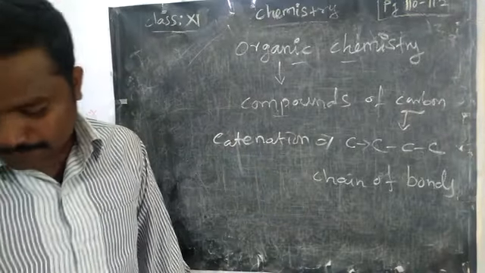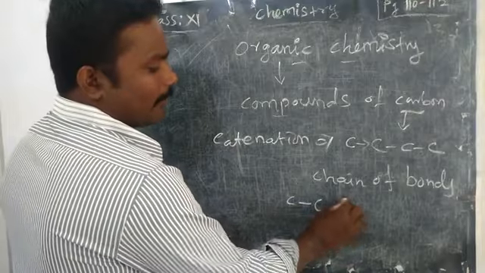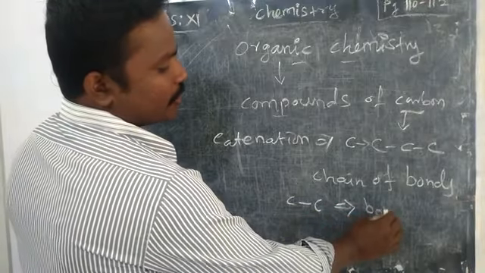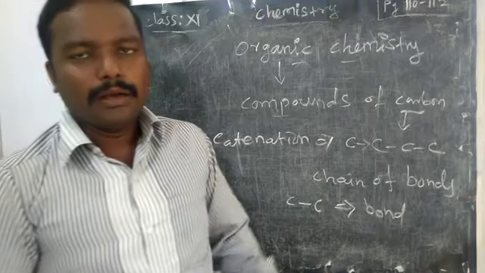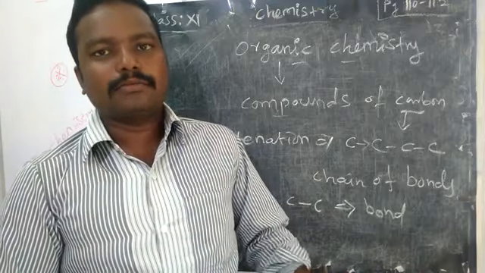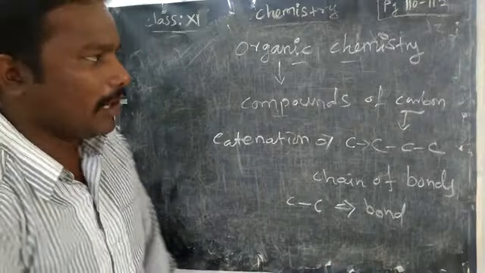Okay. And also we can learn that the carbon-carbon covalent bond is very strong. They form very stable carbon-carbon bonds. That's why, as another character, they are able to form chains of compounds.